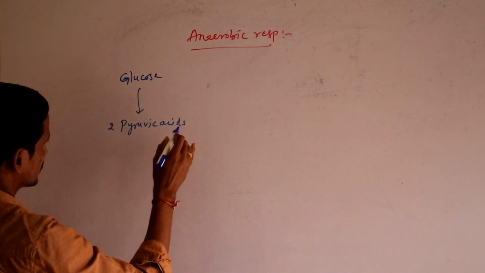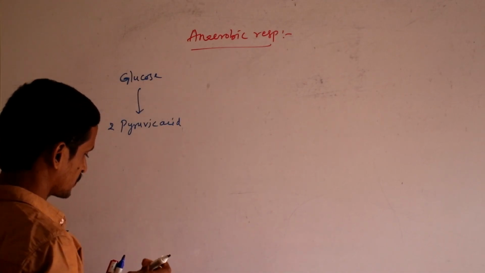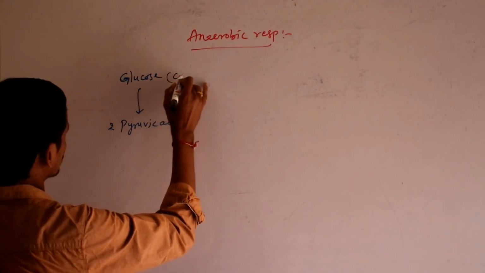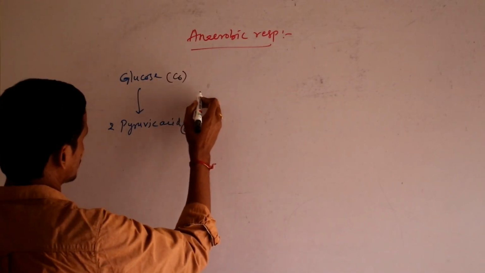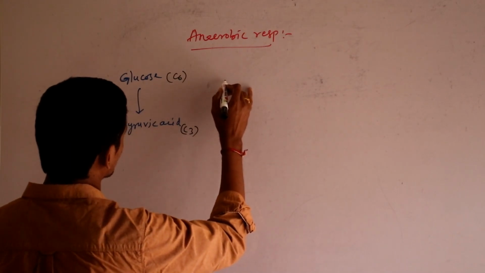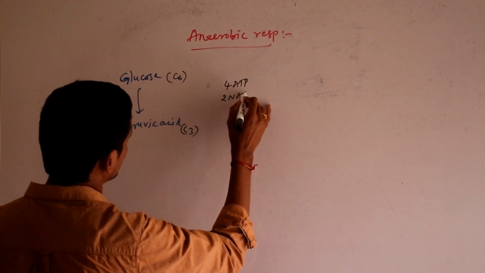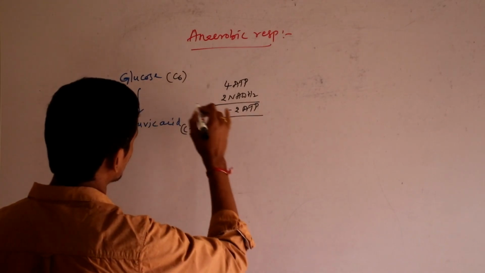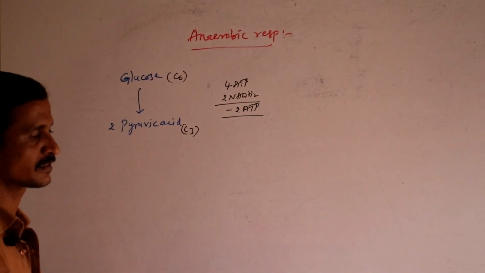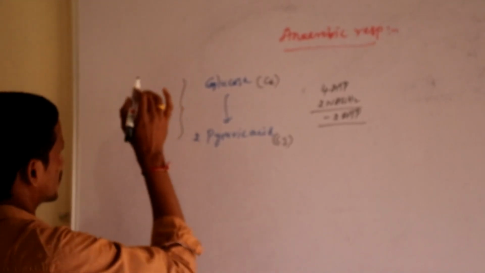Glucose is a carbon 6 compound, right? This is converted into two C3 compounds, and the energy released here is 4 ATP and 2 NADH2, but 2 ATPs are consumed to begin the process of glycolysis, as we have discussed in aerobic respiration. So this entire process is called glycolysis, which we discussed already.